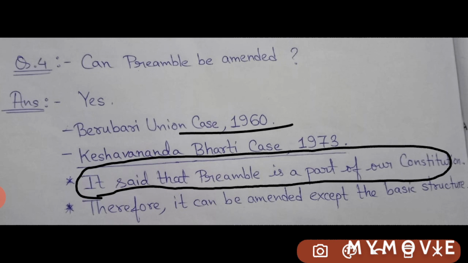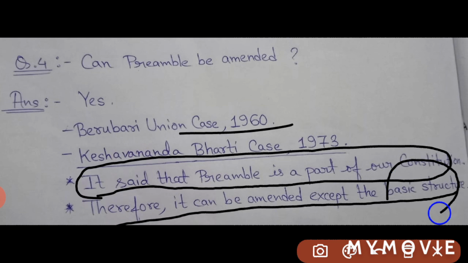And again it said that it can be amended except the basic structure. That means the parliament can change certain things of the preamble, but it cannot interfere with the basic structure. Now, what is the basic structure? We will get to know about this in my subsequent lectures of M. Lakshmikant, as I am planning to bring the whole M. Lakshmikant book in front of you.